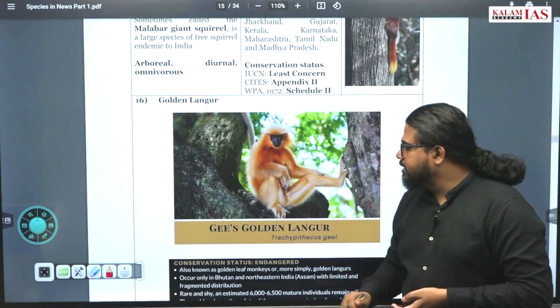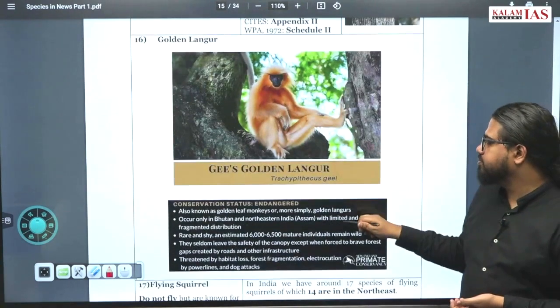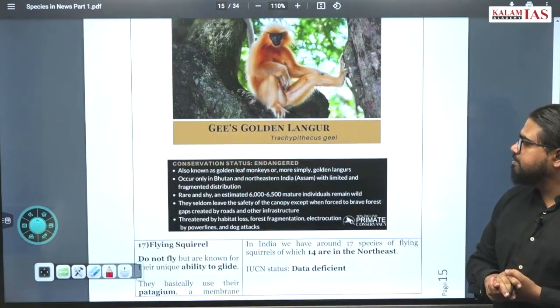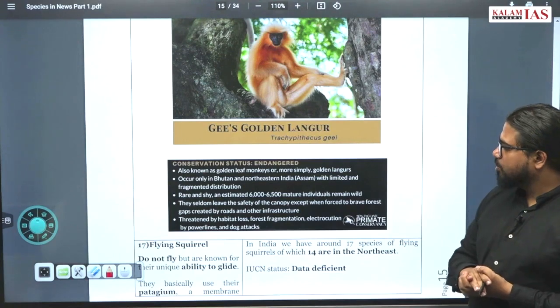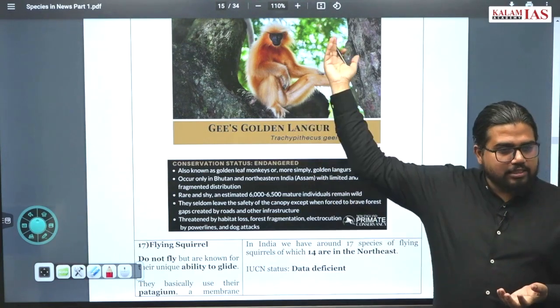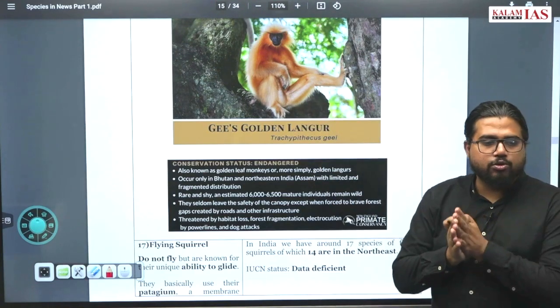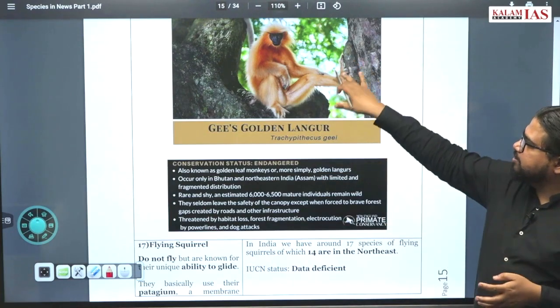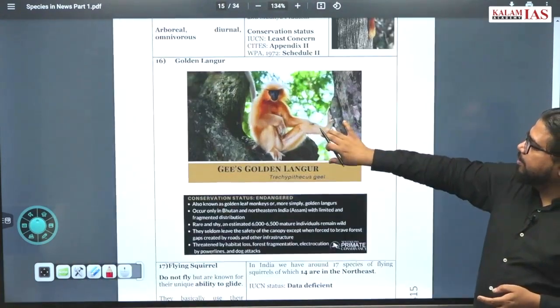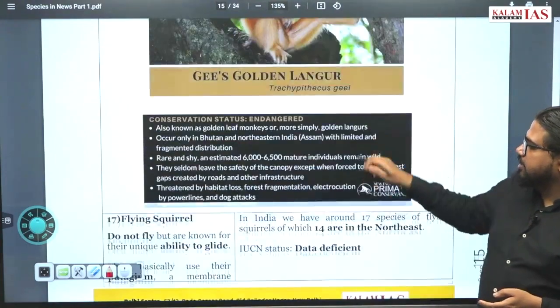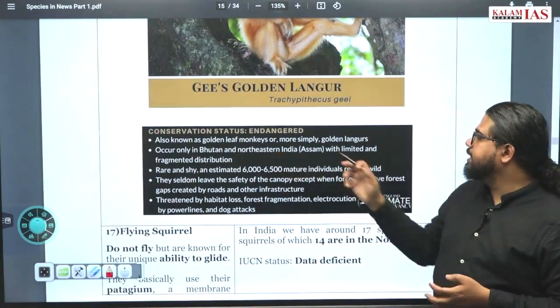Now we have golden langur. Were you expecting? Northeast, like we already find the other ape species also in northeast. So most of these kinds of species are coming from northeast itself. It is also called golden leaf monkeys.